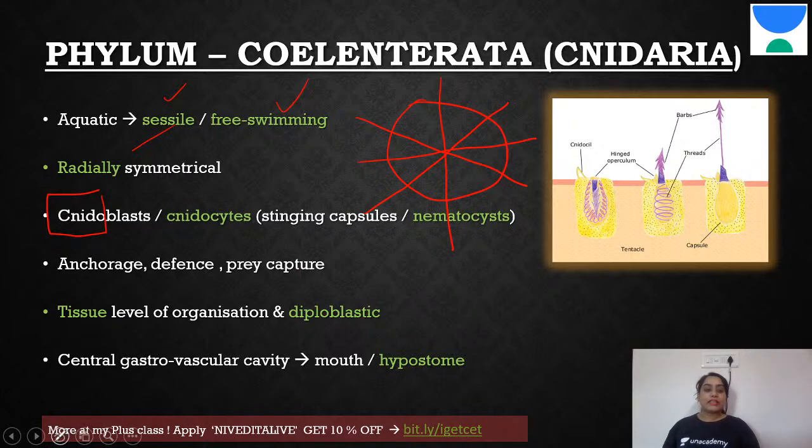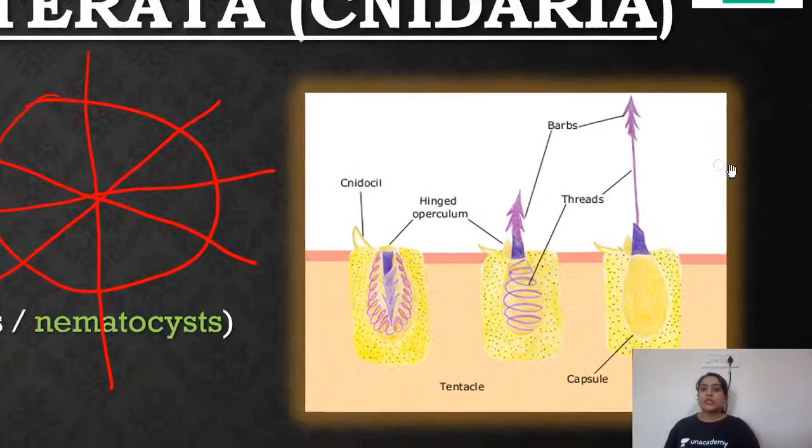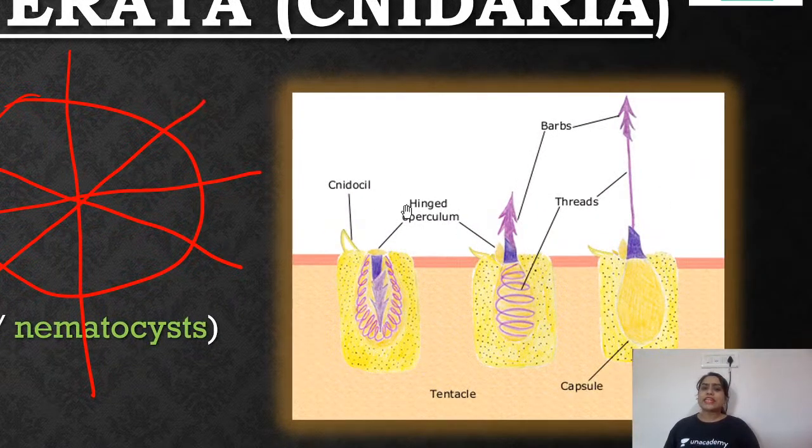Now these have something called stinging capsules. Let me zoom that image for you. So here, can you see this entire structure here is called a cnidocyst or a cnidoblast. You can see this purple colored spring-like structure here, and a blue colored barbel and a purple colored barbel. These sting-like structures are sitting inside the cnidoblast. That is called the nematocyst, the sting-like structure.